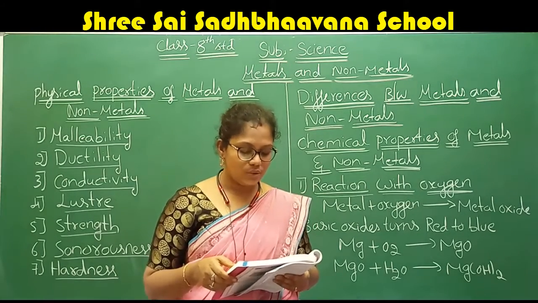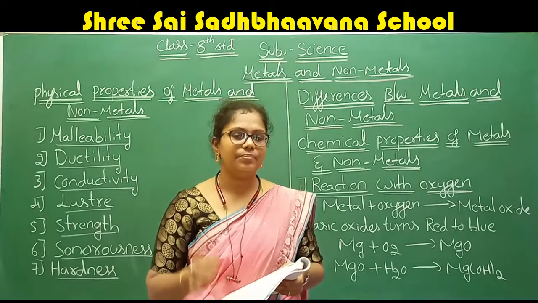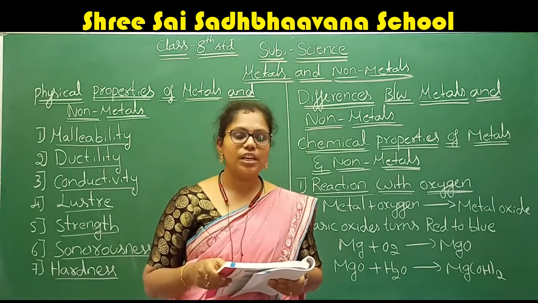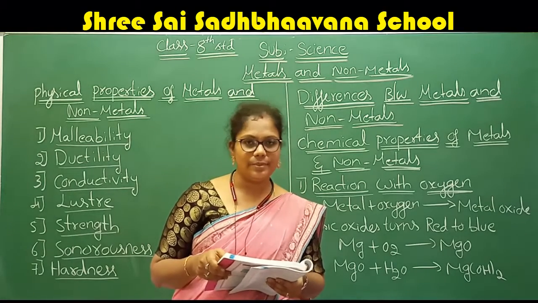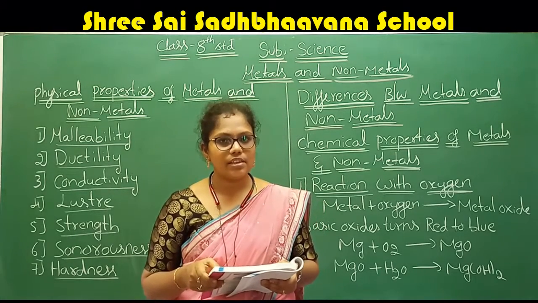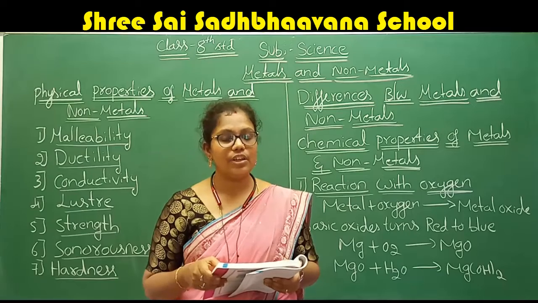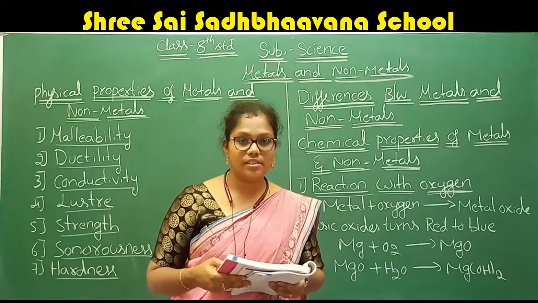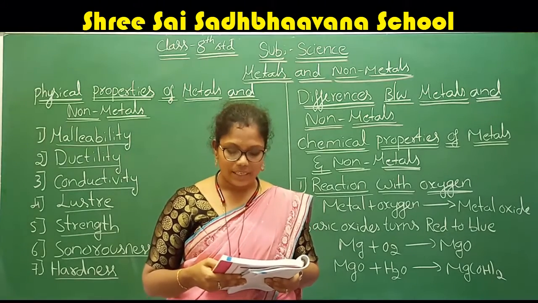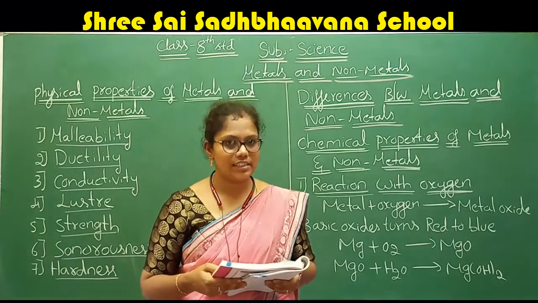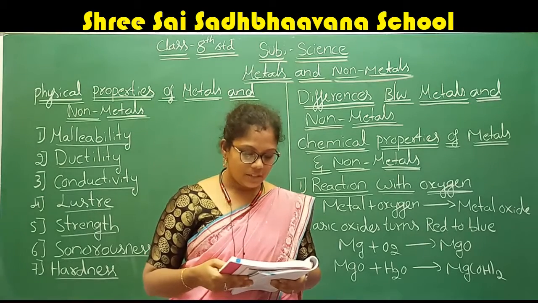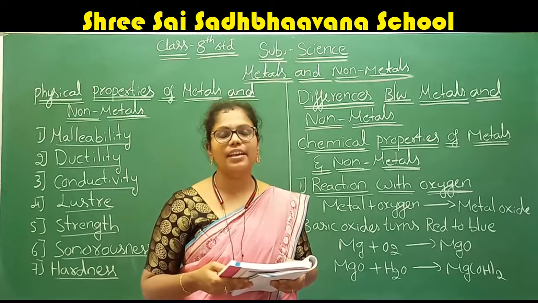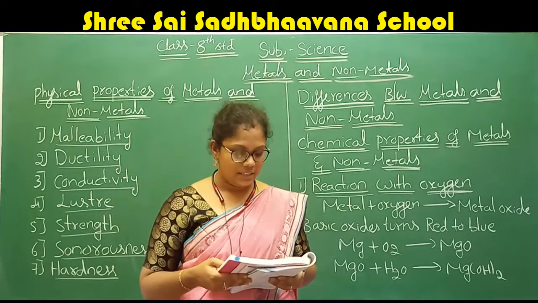Second one, metals are good conductors of heat and electricity, and the non-metals are bad conductors of heat and electricity. Next one, metals have luster. They have a shiny nature. But the non-metals do not have luster. Metals are strong. They have high tensile strength. But non-metals are not strong and they have low tensile strength.